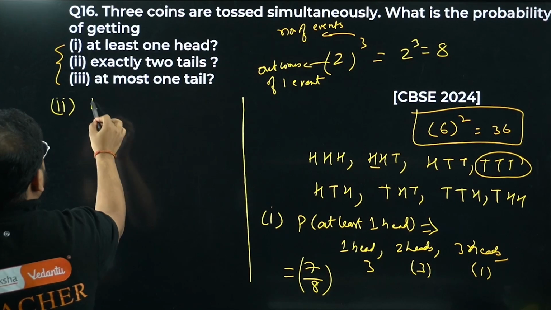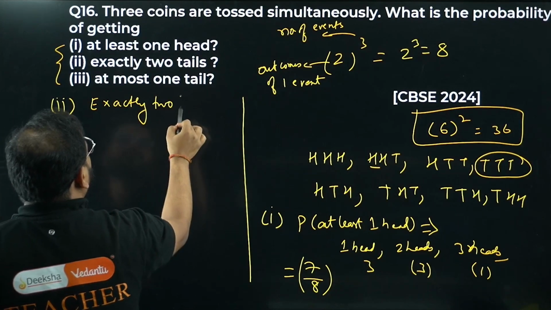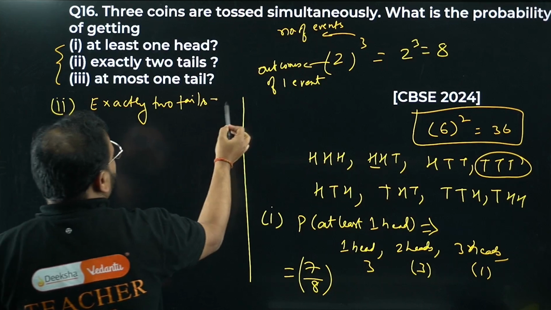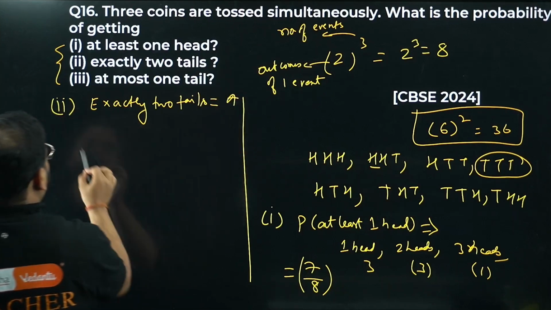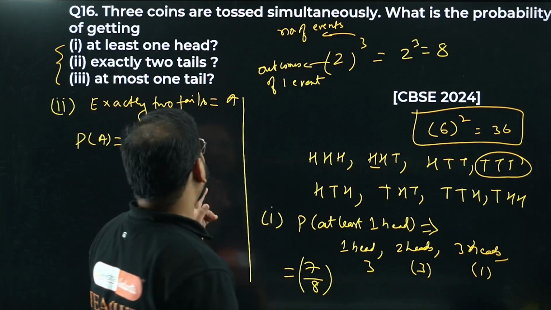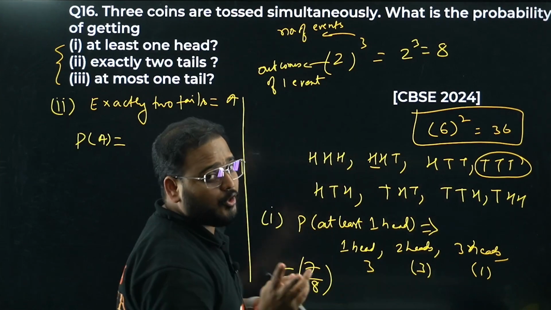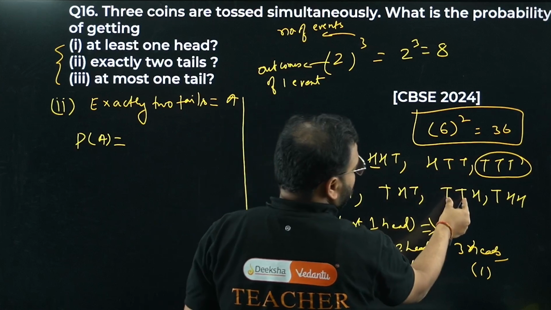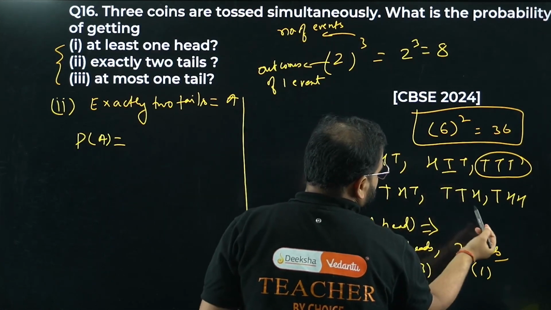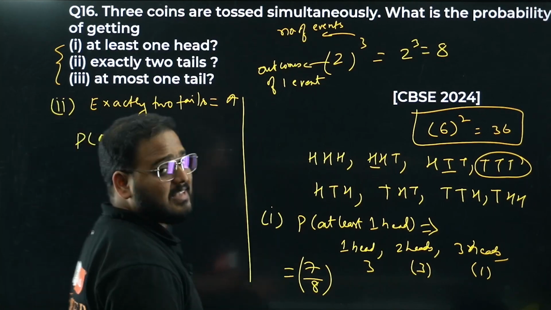Exactly 2 tails. Probability of this. Okay, chaliye. Let's look for this probability. If I call this event A, the probability of event A will be, bacha, the number of favorable outcomes, 2 tails, right? So over here is 2 tails, exactly 2. We're not looking for 3 also, only 2. This is one event, this is one event, this is one event, only 3. So what is the answer? 3 by 8.